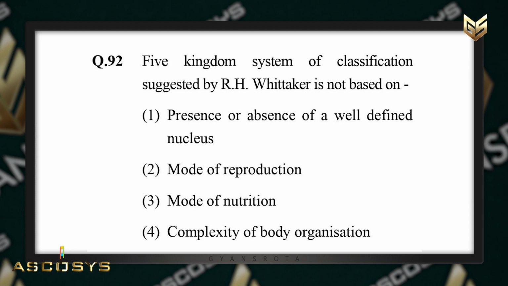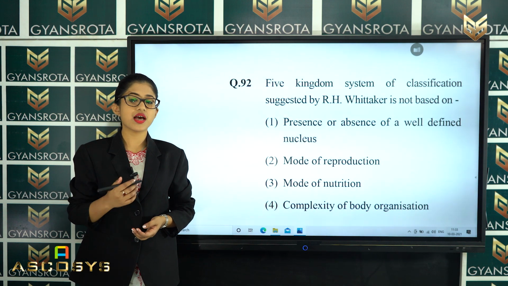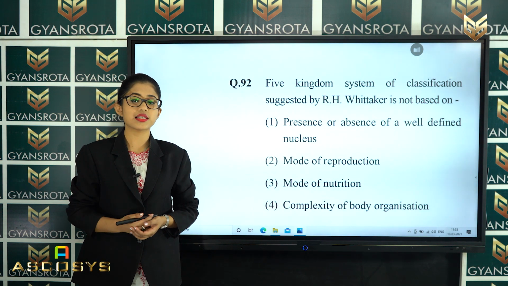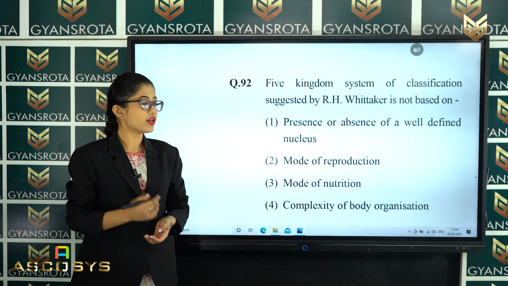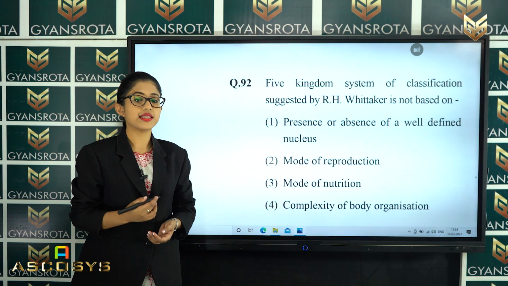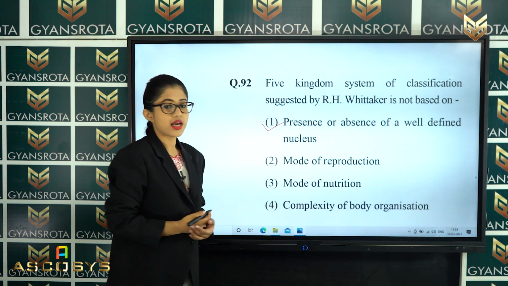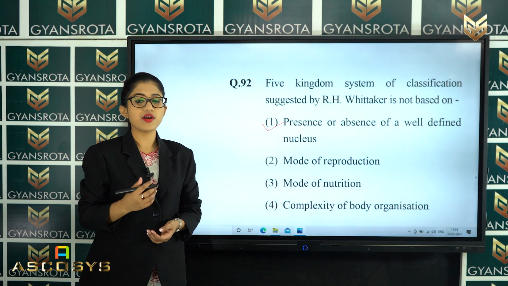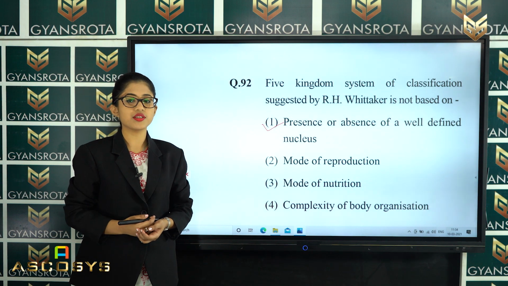And fourth is complexity of body organization. In the chapter Biological Classification, we have discussed the five kingdom classification system which was given by R.H. Whittaker. Among these four options, the correct answer is option number 1, presence or absence of a well-defined nucleus. So this is the correct answer for question 92.